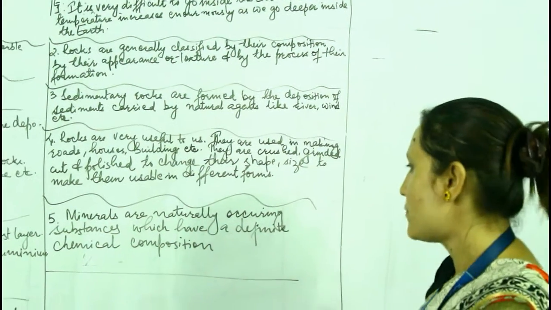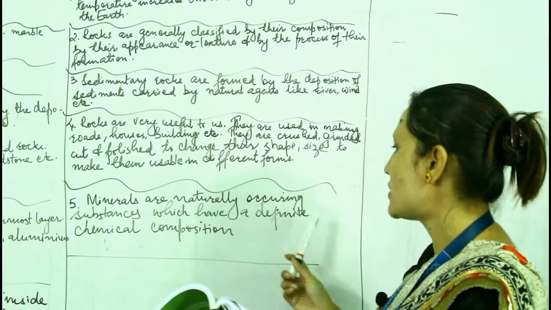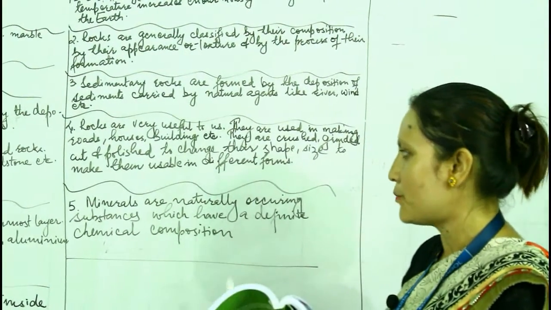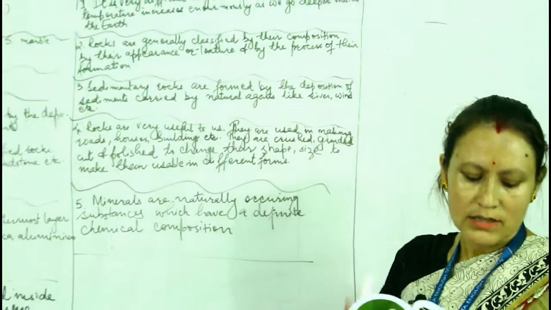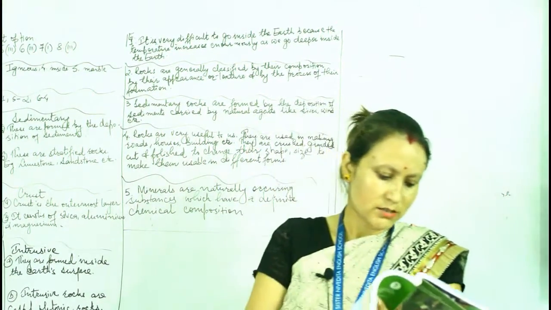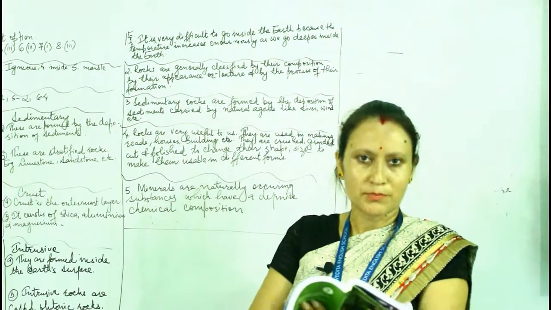Number 5, what are minerals? Minerals are naturally occurring substances which have a definite chemical composition. These are the short answers. Now you have 2 long answers. That is number 1, explain the structure of the earth.